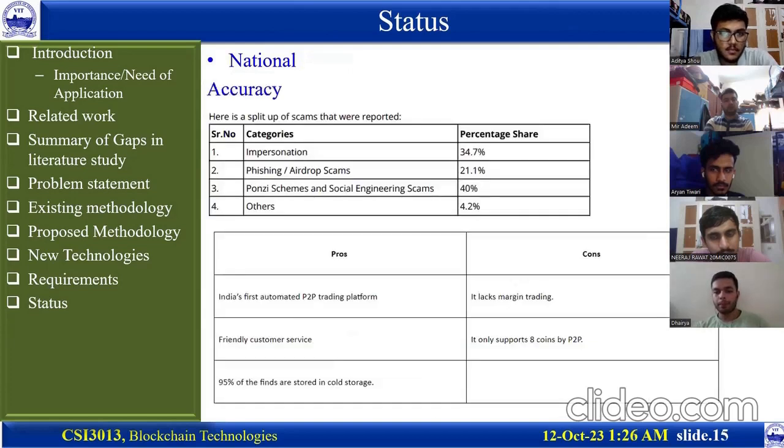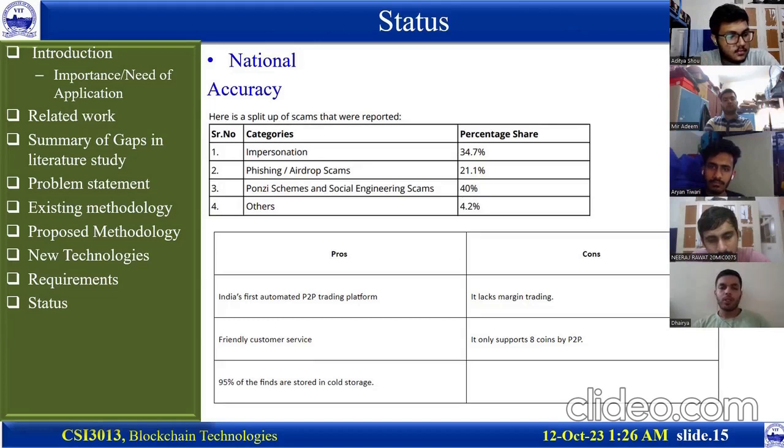There would be some loopholes in this WazirX application, which would be impersonation having a percentage share of 34.7%, phishing and airdrop scams having a percentage share of 21.1%, Ponzi scheme and social engineering scams of 40%, and some others include a percentage share of 4.2%.